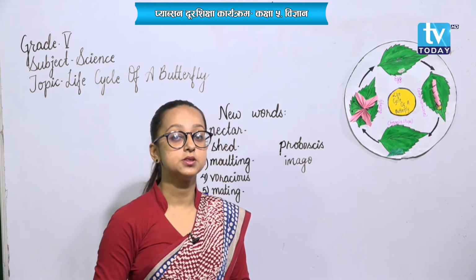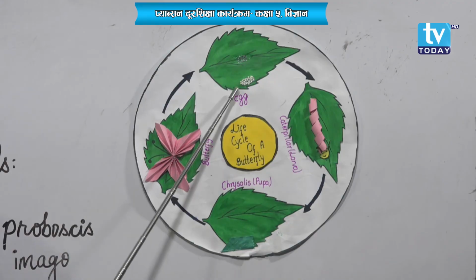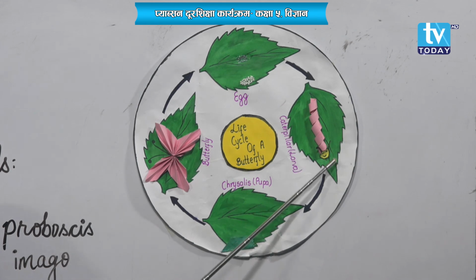The female butterfly lays eggs on the lower side of the leaf. In the larval stage, a caterpillar hatches out of the egg, so this stage is also called the hatching stage. The caterpillar also goes through molting, that is shedding of old skin.